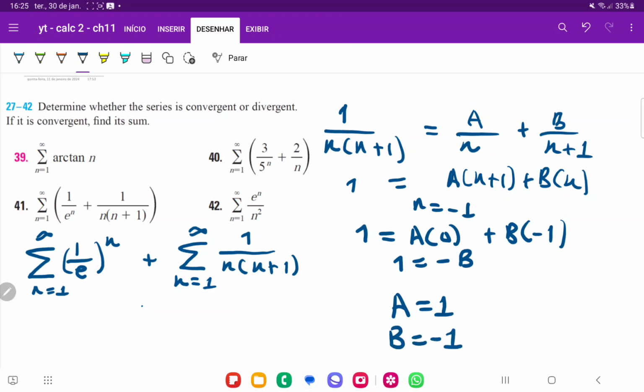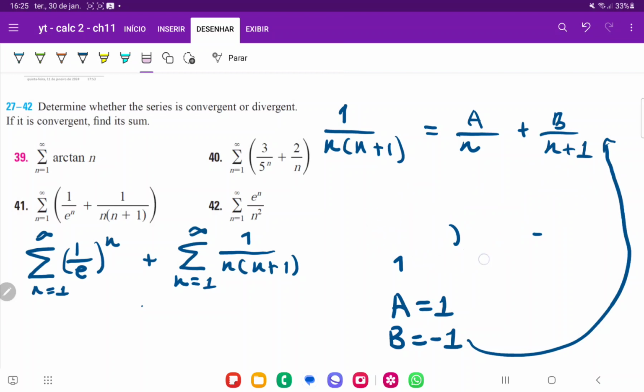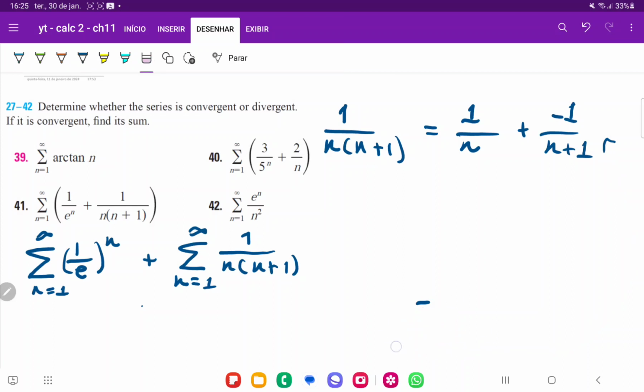Once we found these two coefficients, we now plug them in here, and we can rewrite this as a over n. So a is 1, so that's going to be 1 over n, and b is minus 1, so minus 1 over n plus 1. And so we're going to rewrite our series as that. So let me rewrite this as 1 over n, and then minus 1 over n plus 1.